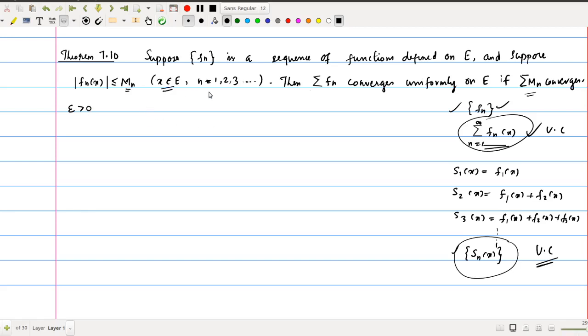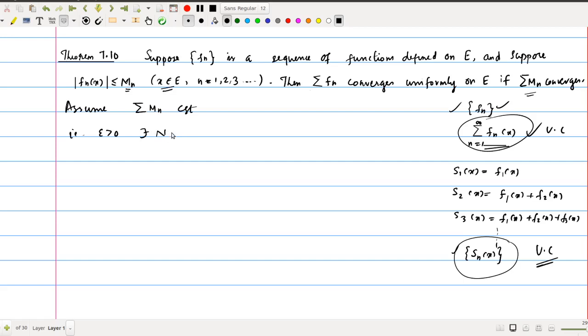Using the convergence of summation Mn, we can show that for epsilon greater than 0 there exists N. We write: for epsilon greater than 0, first we assume summation Mn is convergent. Then for epsilon greater than 0, there exists N. We use the Cauchy criterion of convergence of the series.